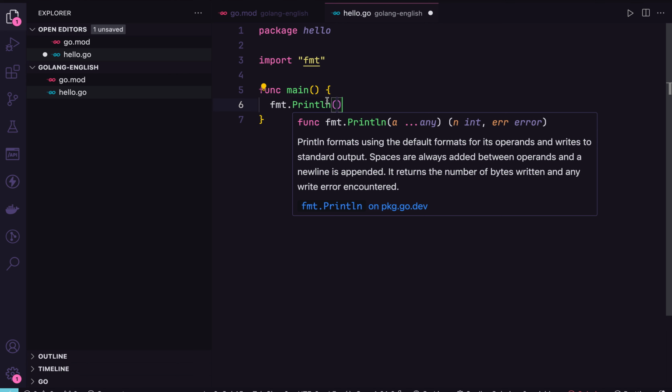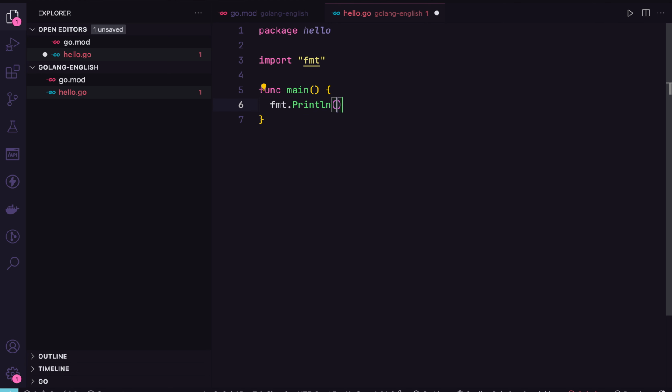Println gives us a newline, which is different from Print. Here I will write, for example, hello world. How will this work?